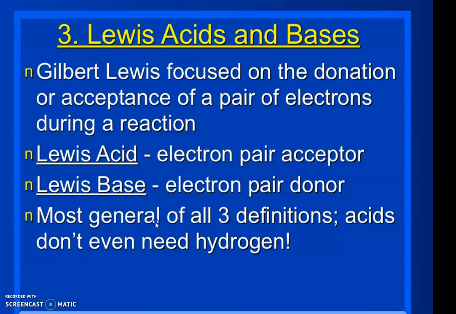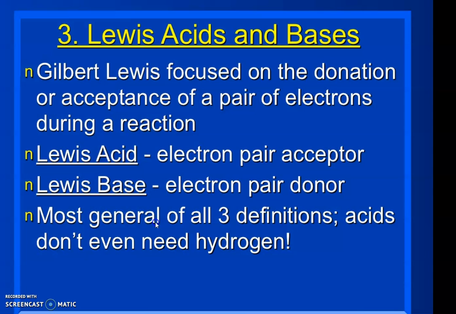Then we'll move to the Lewis acid and base concept that we are using now. His full name is Gilbert Lewis. He focused on the donation or acceptance of a pair of electrons rather than hydrogen or protons. We know that if a reaction occurs, the main process happening there is the donation and acceptance of electrons. So according to Lewis, he focused on the donation and acceptance of electrons.